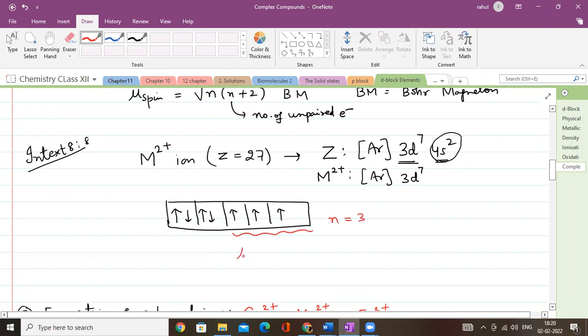So if I ask you what is mu total, of course that is equal to under root n(n+2) Bohr magneton, that will be under root 3(3+2), 5. So that means under root 15. Under root 15 means approximately 3.87 Bohr magneton I write.